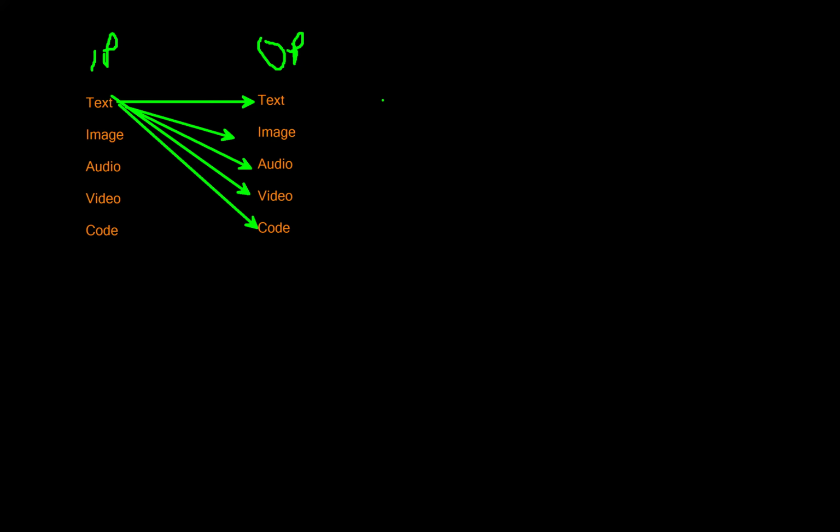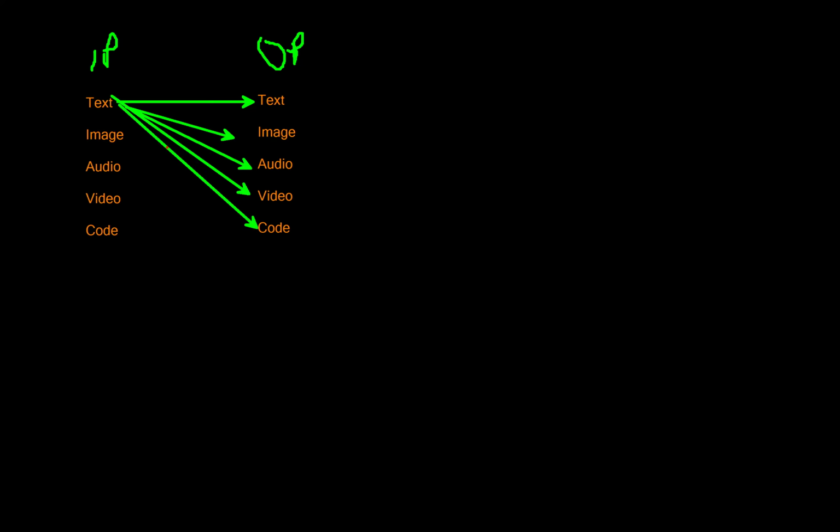Now, what A to G, or any to any generation, says is that this is input, this is output, right? So from text as an input, you can generate text also. You can generate image also. You can generate audio also. You can generate video also. You can generate code also. Here your input is text, but you can generate all of these.